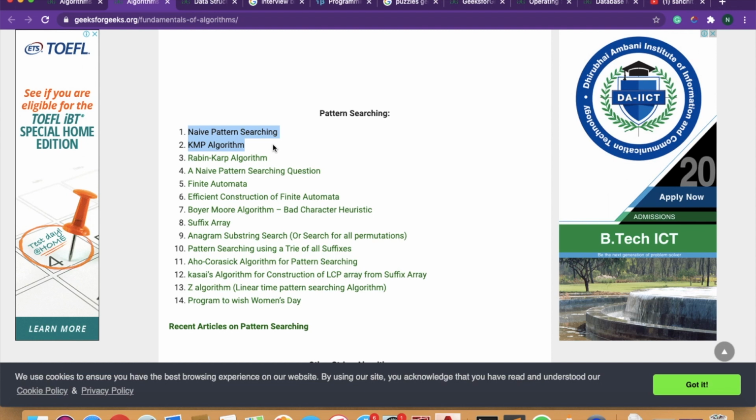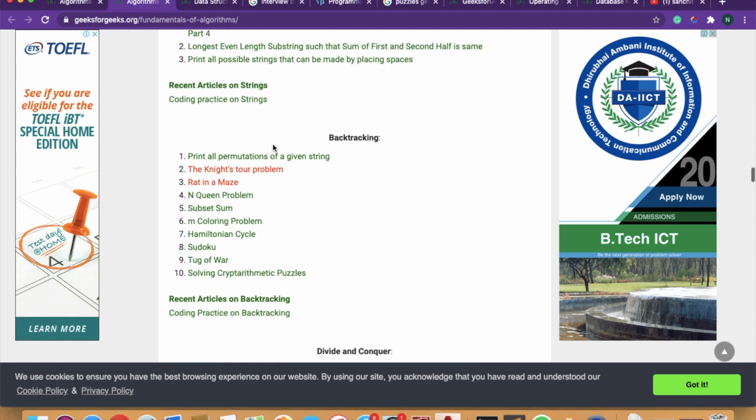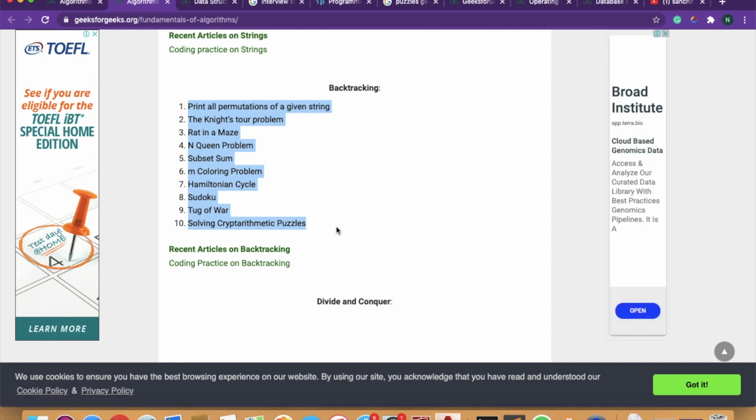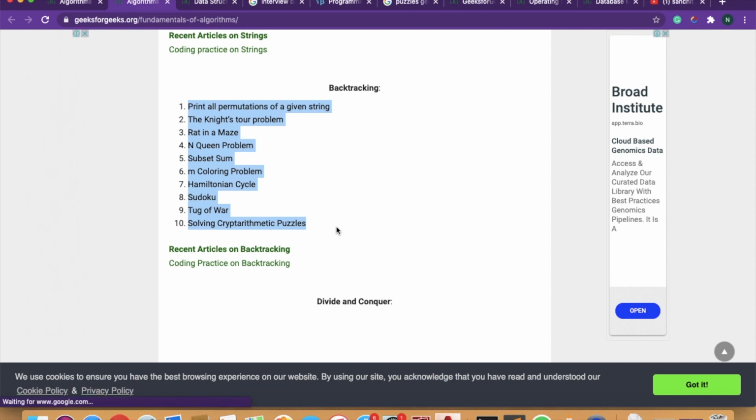And one of my friends was asked about KMP in Adobe. Okay, and we have backtracking, very, very important. All these 10 problems can be asked in an interview, also as well as in the coding part.